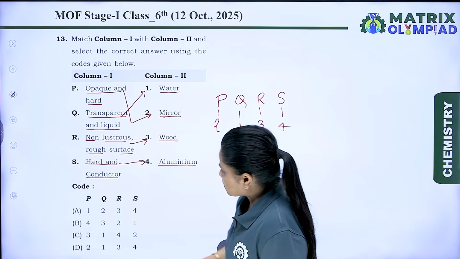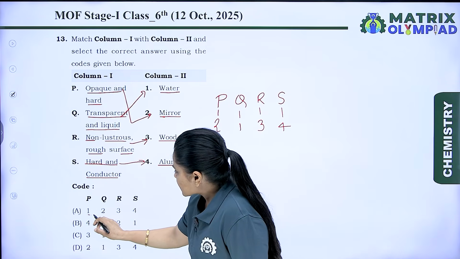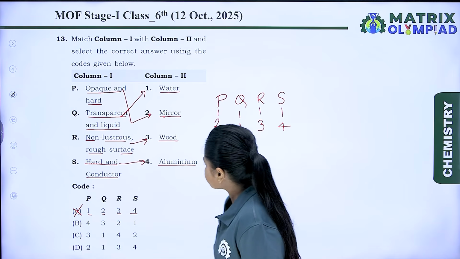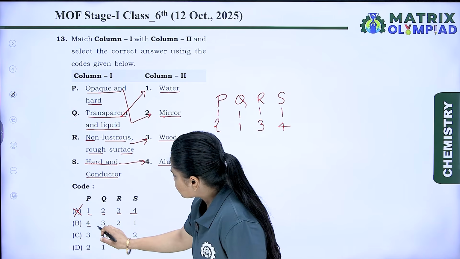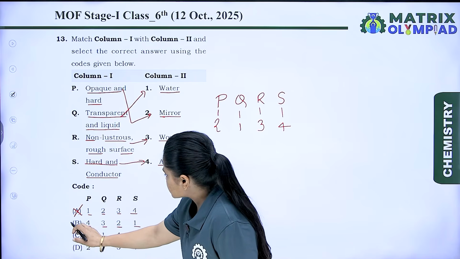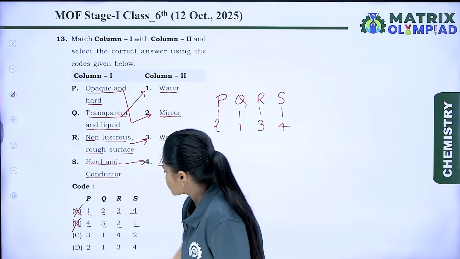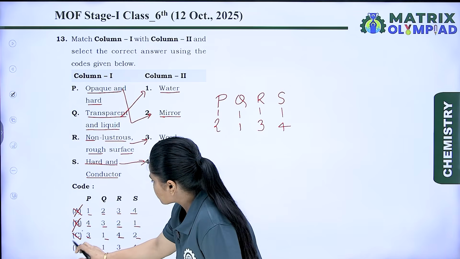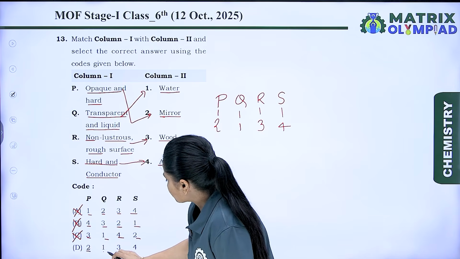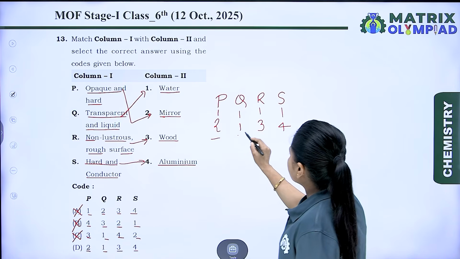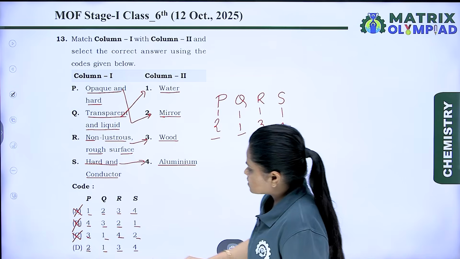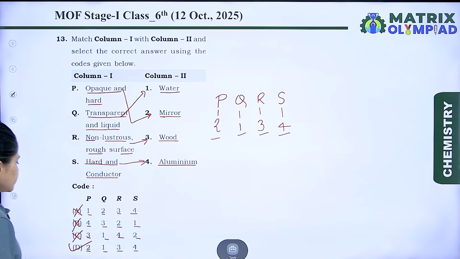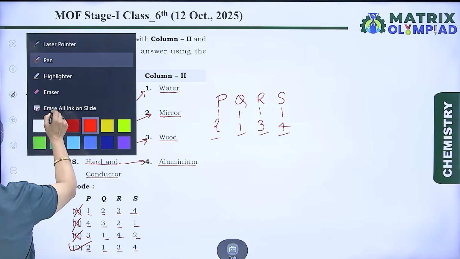Let's check the options. First, A is 1, 2, 3, 4. This is wrong. B option is 4, 3, 2, 1. This is again wrong. C is 3, 1, 4, 2. This is also wrong. And D is 2, 1, 3, 4. This is the correct match. So the correct option is D. Let's take the next question.